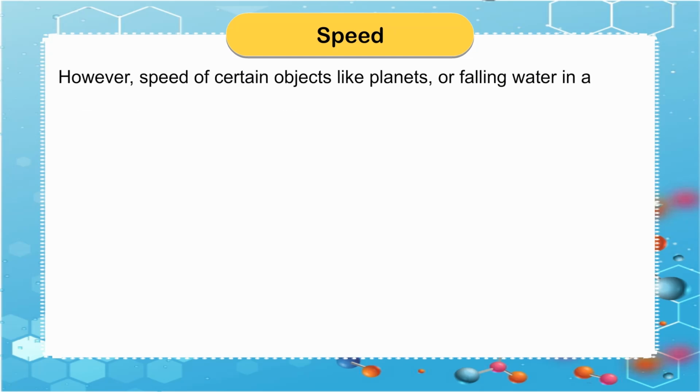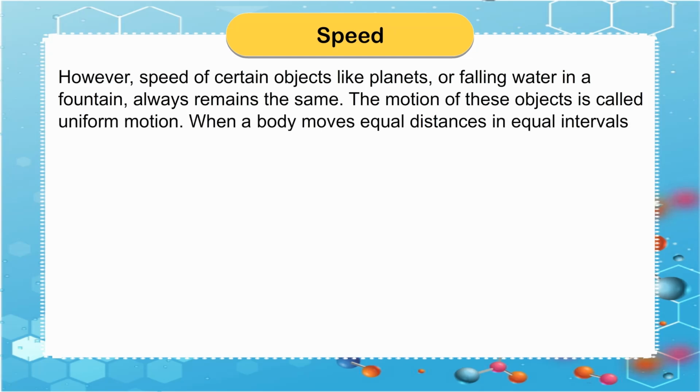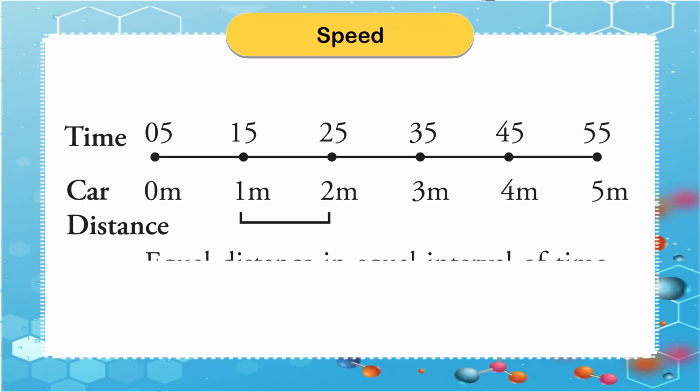However, speed of certain objects like planets or falling water in a fountain always remains the same. The motion of these objects is called uniform motion. When a body moves equal distances in equal intervals of time, it is said to have uniform motion. Let us understand this with an example.